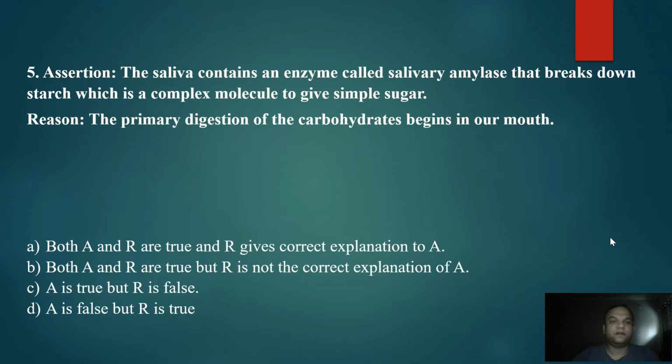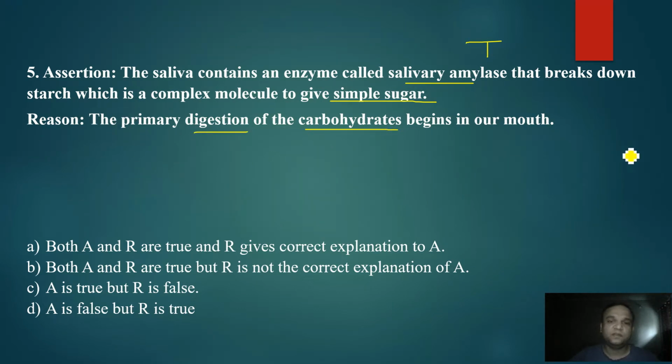Question number 5. The saliva contains an enzyme called salivary amylase that breaks down the starch, which is a complex molecule, to give a simple sugar. So salivary amylase breaks down the starch. It is a correct statement, and it gives simple sugars like maltose. So assertion is a true statement. Reason states that the primary digestion of the carbohydrates begins in our mouth. So carbohydrates digest in our mouth, and it is the primary digestion of the carbohydrates.